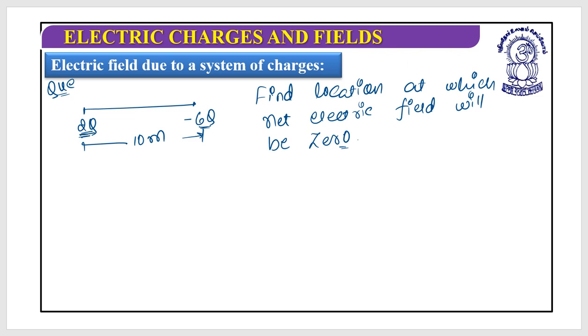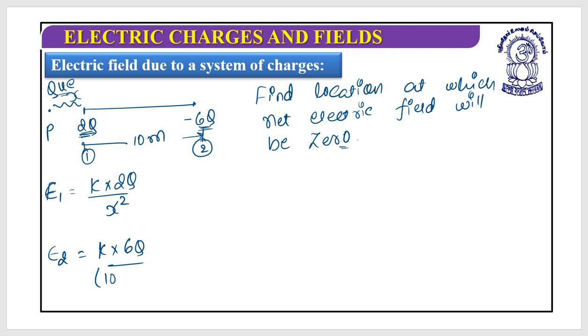So this is 2q, this is minus 6q. I need to find the smaller one, it is 2q. I put a point P here and write a distance x here. Next, quickly write down the magnitudes. Electric field due to the first charge is k multiplied by 2q divided by x square. Electric field due to the second charge is k multiplied by 6q divided by 10 plus x whole square. Now find the directions. For 2q, it is radially outward. For minus 6q, it is radially inward.